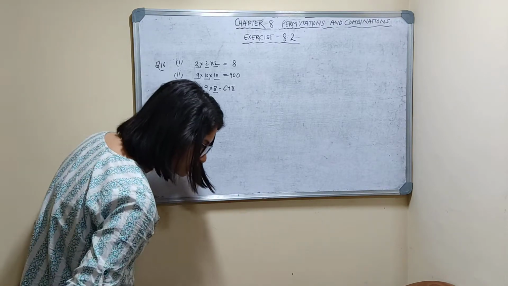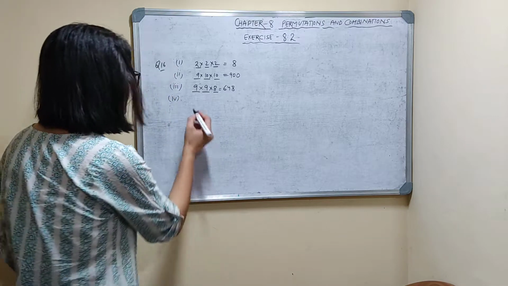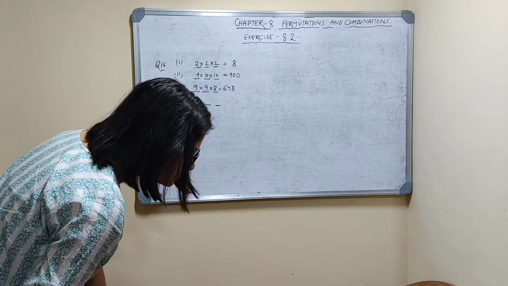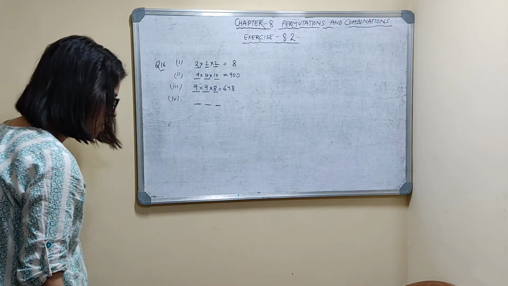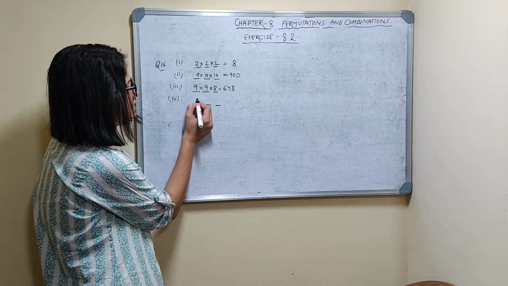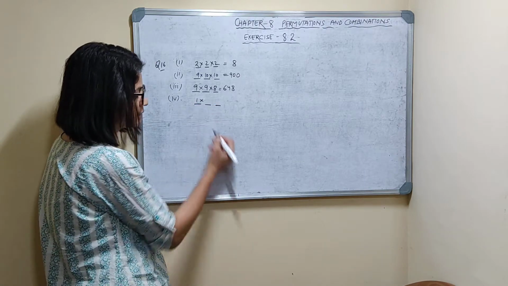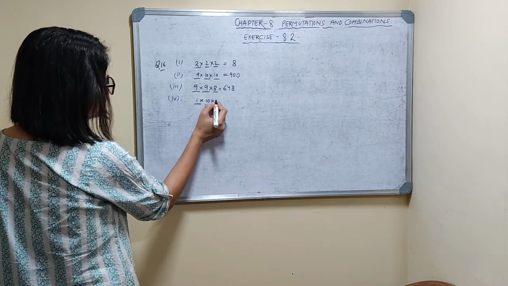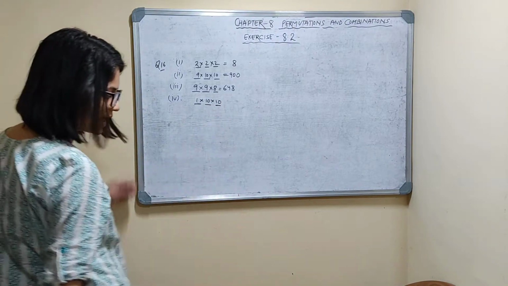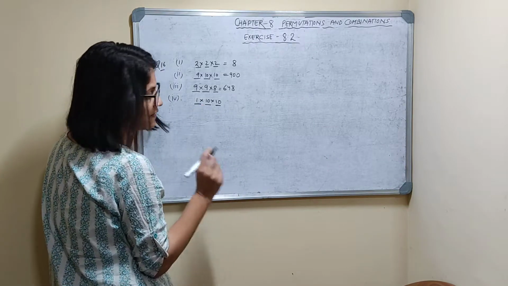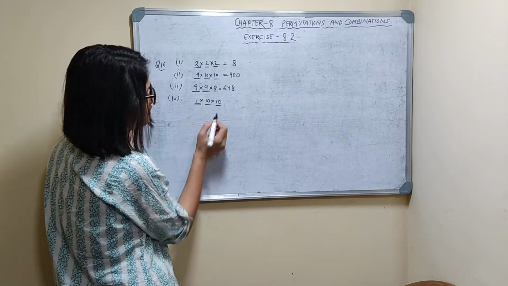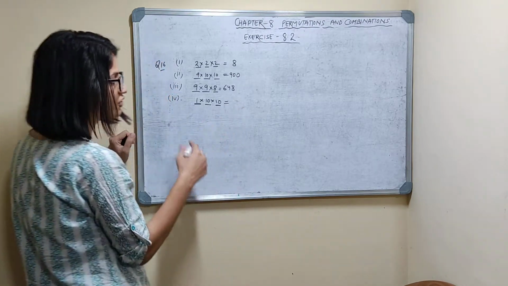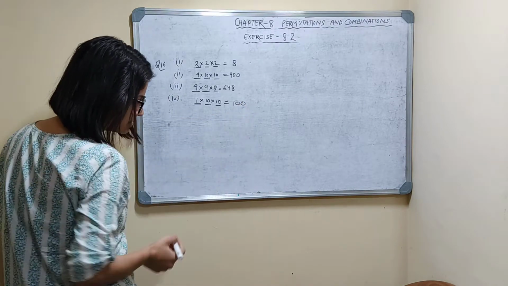Fourth part. The digit in hundreds place is 7. This is units place, that's tens place, that is hundreds place. The hundreds place is 7, so this is fixed, only one way you can fill this. Here 10 choices, 0 to 9, here also 0 to 9. By the multiplication principle of counting, you can make 100 numbers.